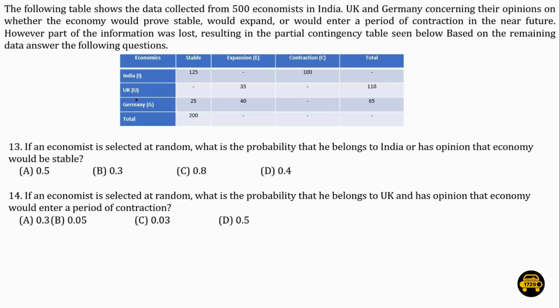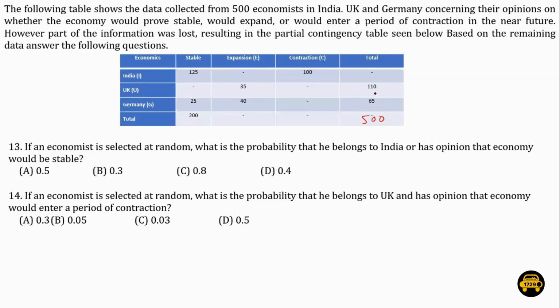So we know from India, 125 economists say the economy will be stable. 100 economists said that the economy will enter a period of contraction. We don't know how many people said expansion, and how many total economists there were from India. So how to find it out? Let's fill the table first. We know that there were a total of 500 economists, so this value has to be 500.